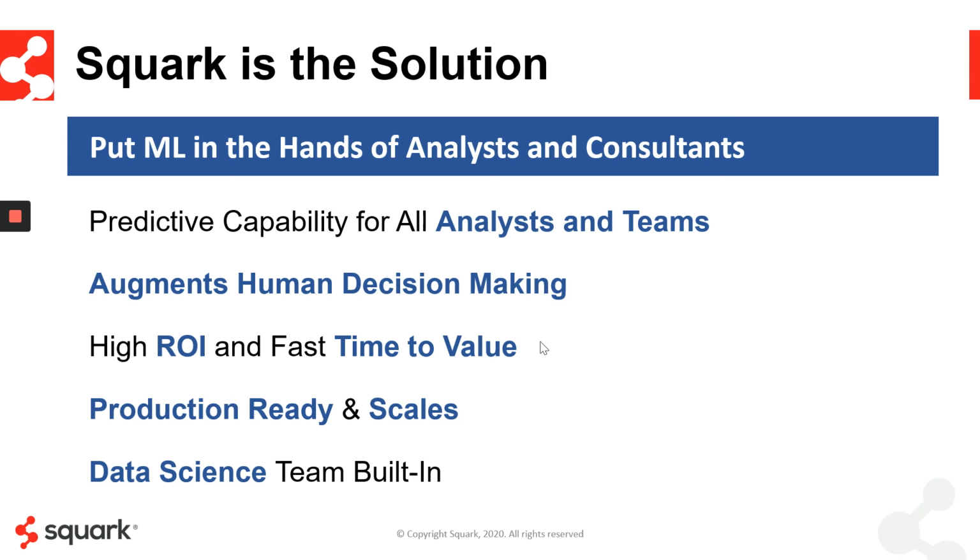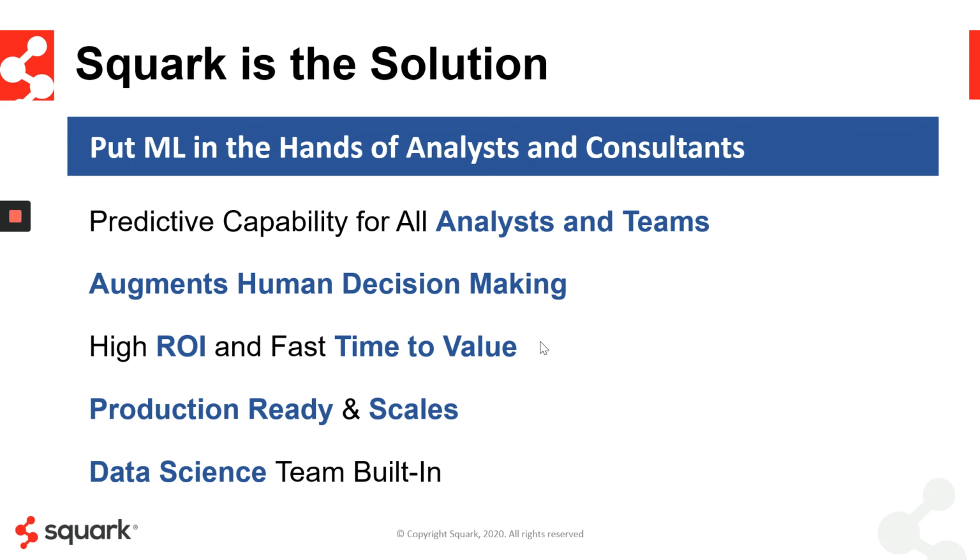Squark is the solution. We put machine learning in the hands of analysts and consultants. It's a predictive capability for all analysts and teams that augments human decision-making with a fast velocity that allows you to get to those ROIs that you've been seeking for a prediction, but you haven't been able to get to. We've also scaled this system so you don't have to worry about all the underlying plumbing. You literally take your data, load it to Squark, get the predictions, and automate things, make decisions. It's production ready. It scales. We have Fortune 10 companies using this. It's a data science team built in.